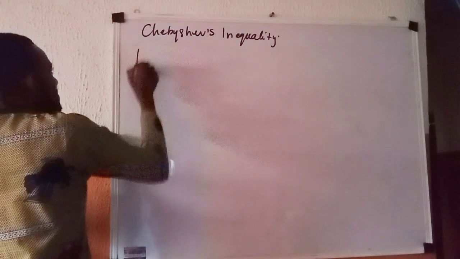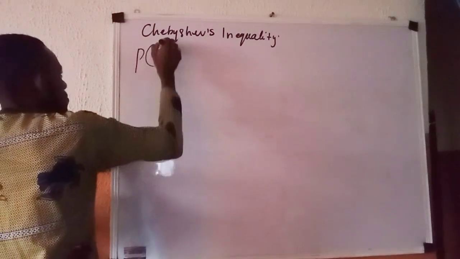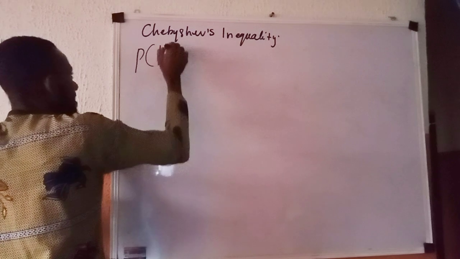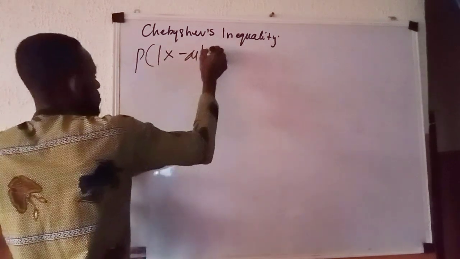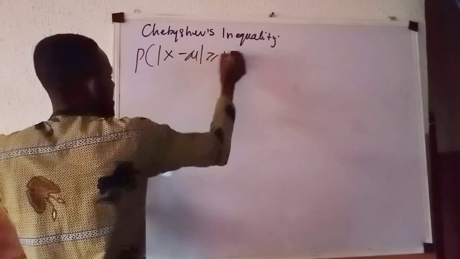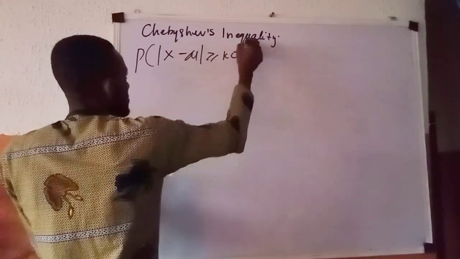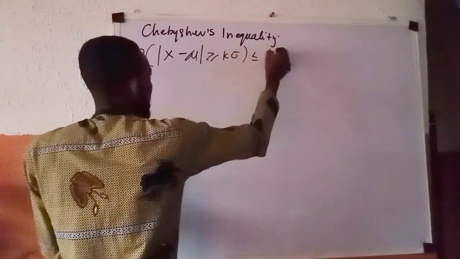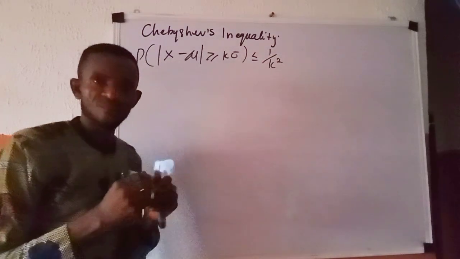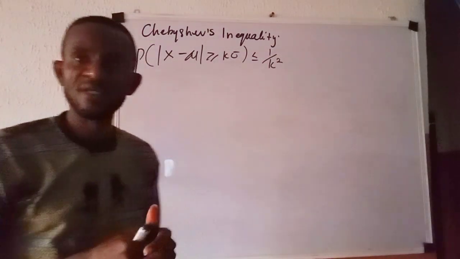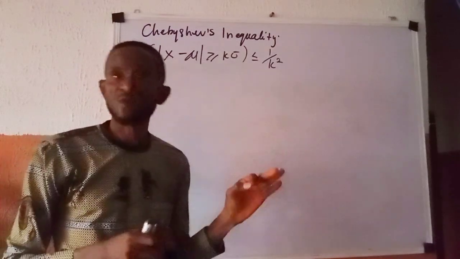The probability of the absolute value of a random variable x from its mean mu being greater than or equal to k standard deviation will be less than or equal to 1 all over k raised to power 2. This is what is called Chebyshev's inequality.